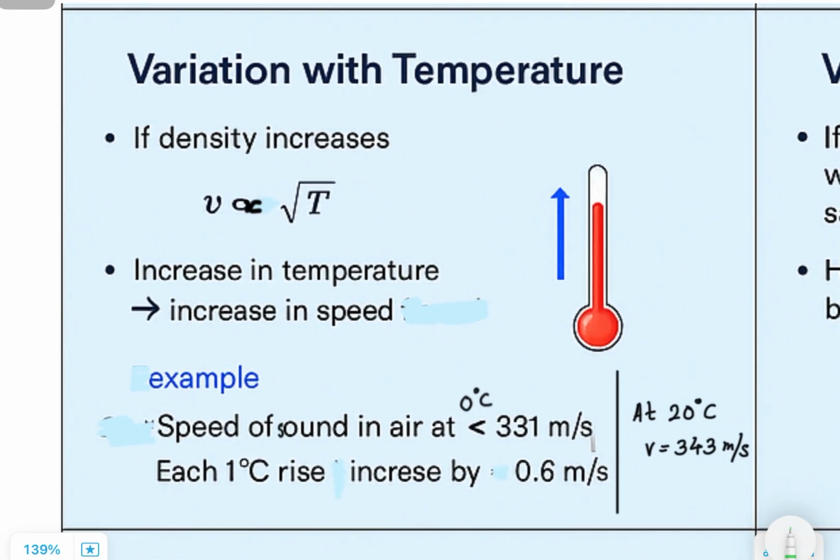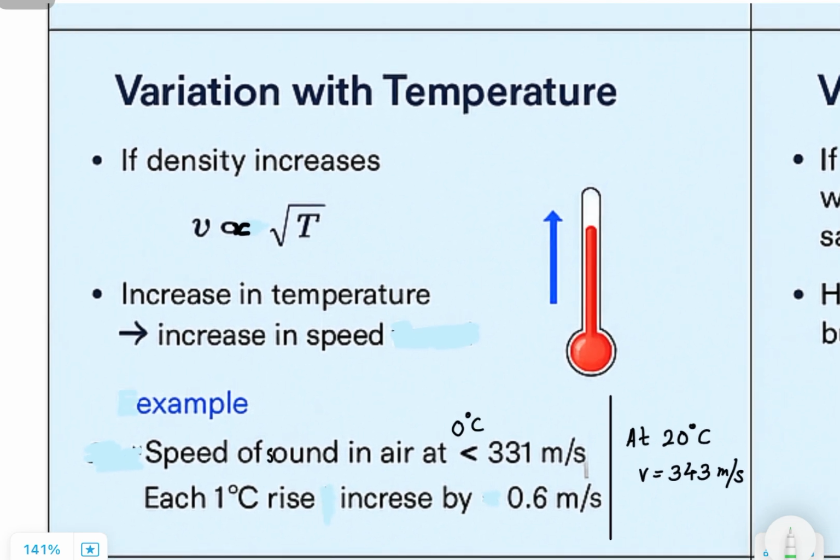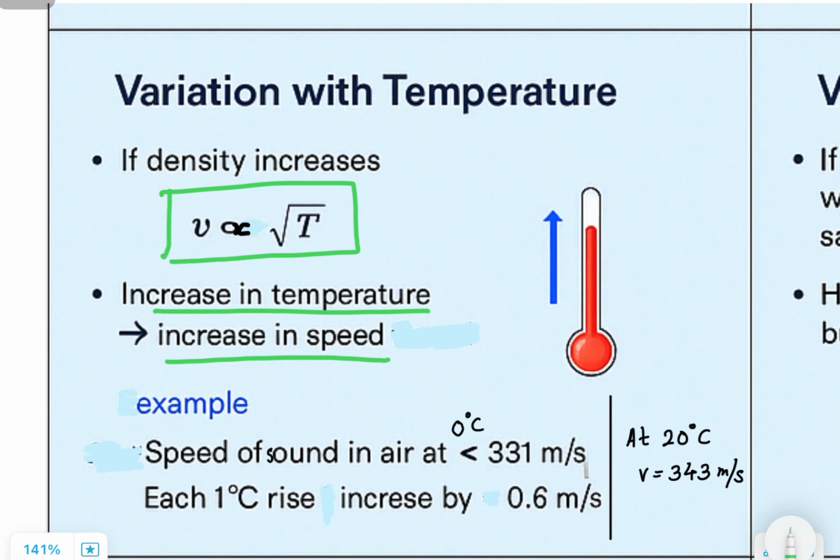Section 4, Variation with temperature. Now let's talk about temperature. If you increase the temperature, molecules move faster. This leads to an increase in the speed of sound. Mathematically, it's represented as v is proportional to square root of T. That means velocity is proportional to the square root of the temperature in Kelvin. So if you double the temperature in Kelvin, the speed of sound doesn't double, but increases by about 1.41 times.